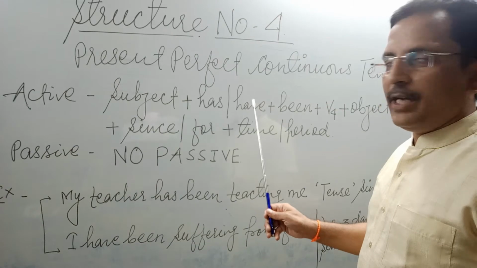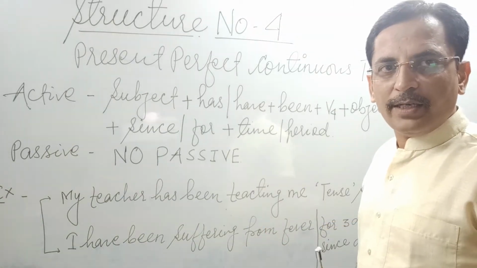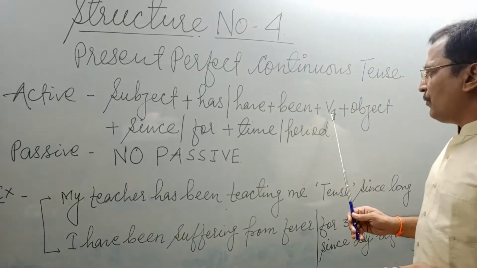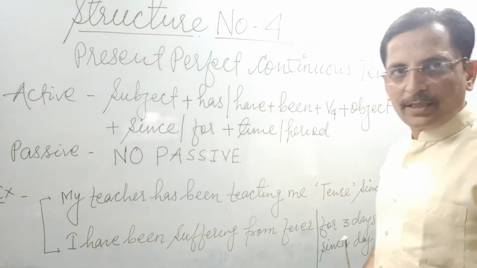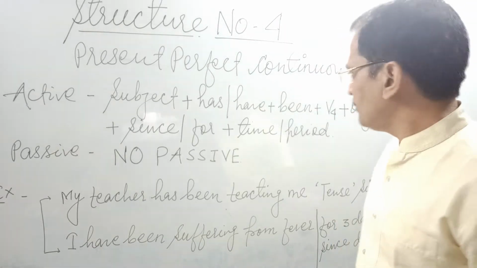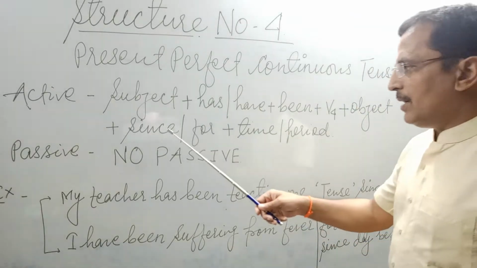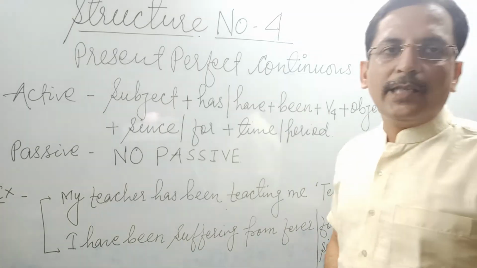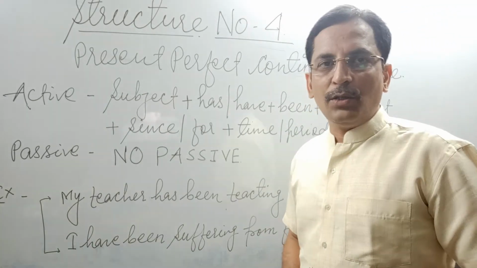What about has and have? Where to put? We have already discussed with structure number 3. What about before? We have already discussed with structure number 2. Now, what about since and for? Since and for, these two words are used before time.